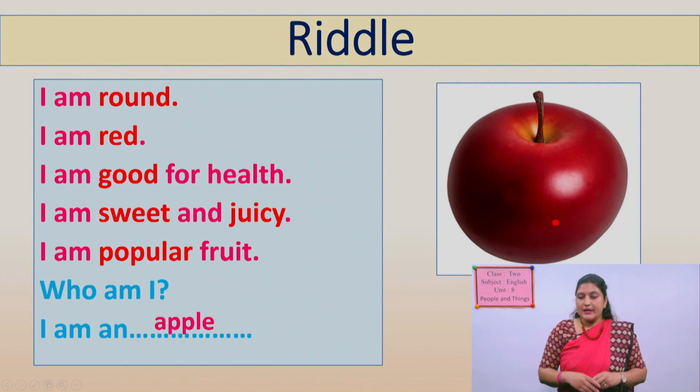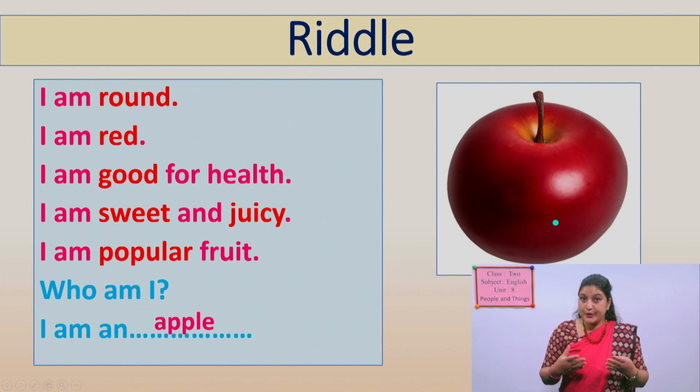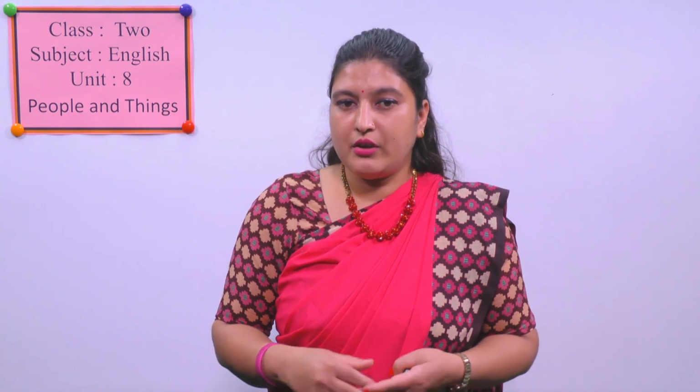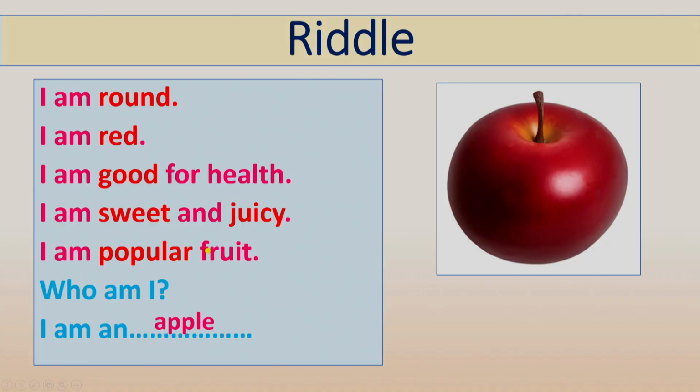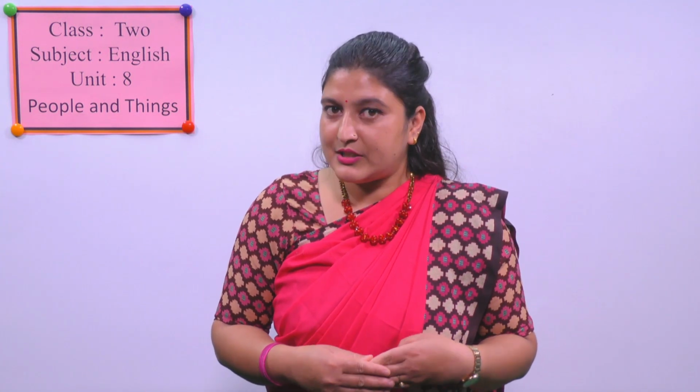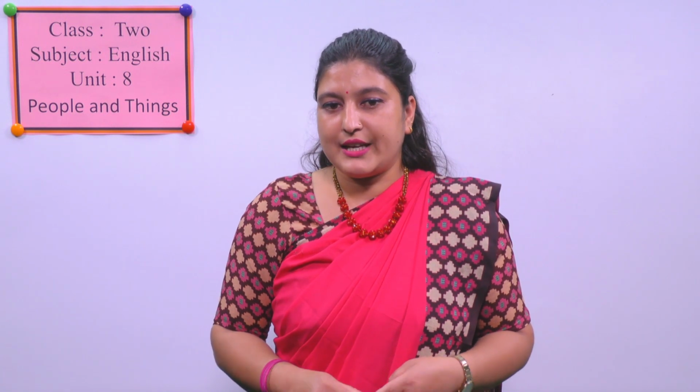In this way, so many words can be used to describe things, to describe animals, to describe pictures. So, these red words describe the picture apple. Yes, they describe apple. So, these words are known as describing words. They are also known as adjectives. Okay. Did you get something about describing words? Okay. Let's do more activities then.